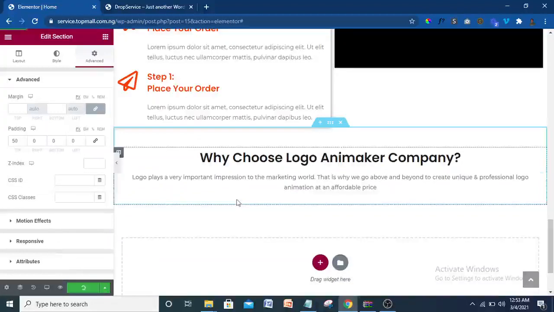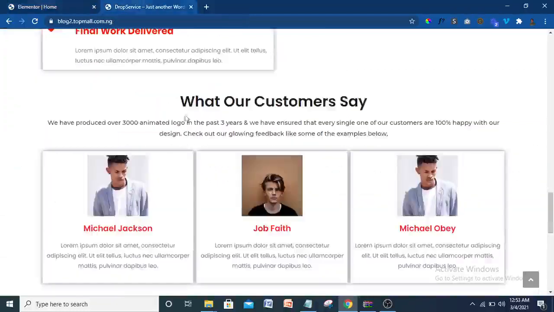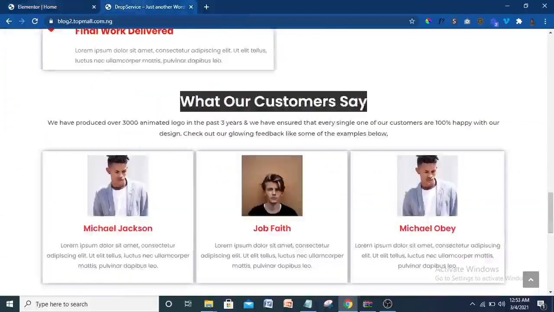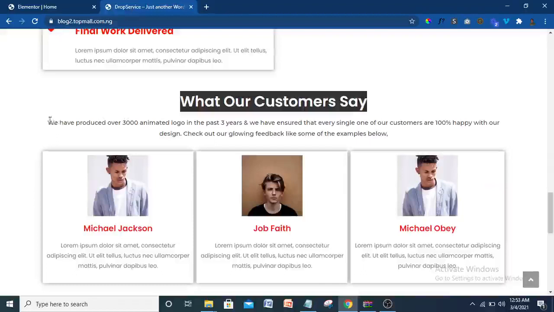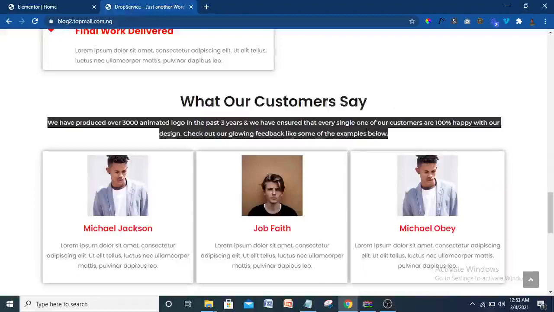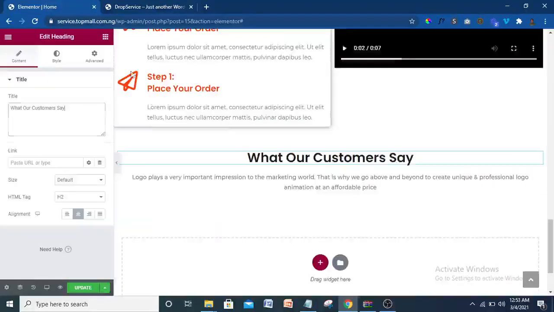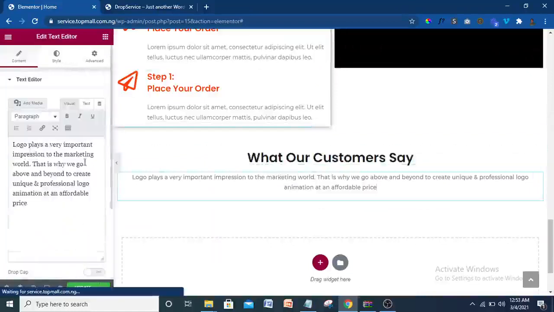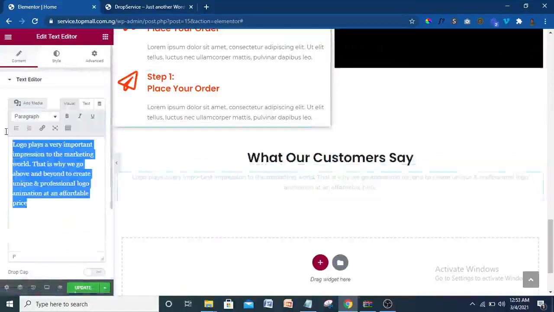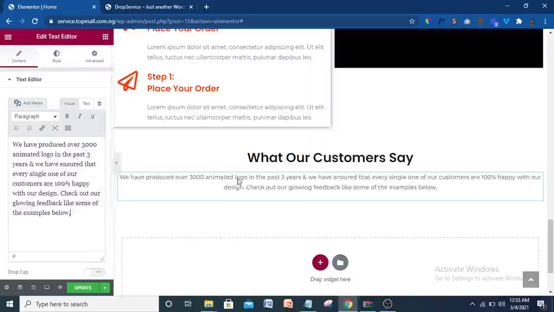So I'm just going to enable that. Then I'm going to change it to what we have here: what our customers say. Copy that, come here, then select everything, then Ctrl V, what our customers say. Then come here, okay, copy all this text, copy, then come to this place, your icon. So you don't need to do much now. Just click it here. You don't need to do anything because we have just done virtually everything just like that.